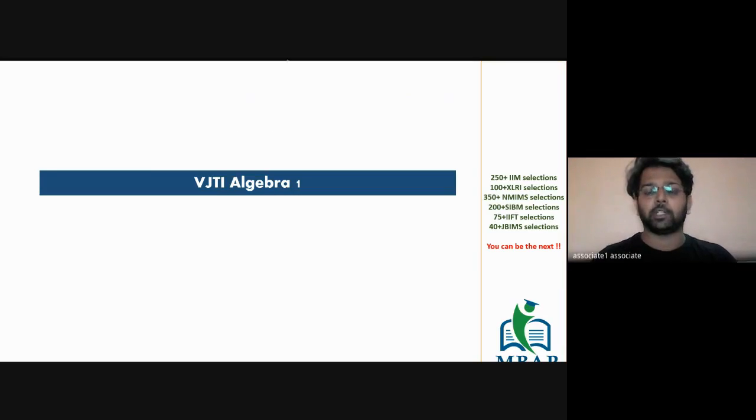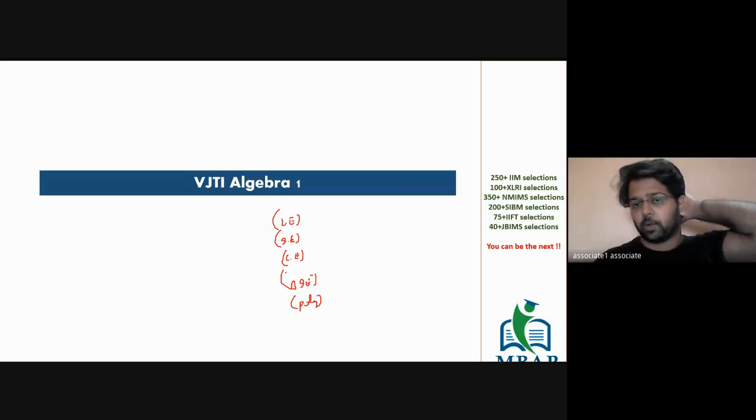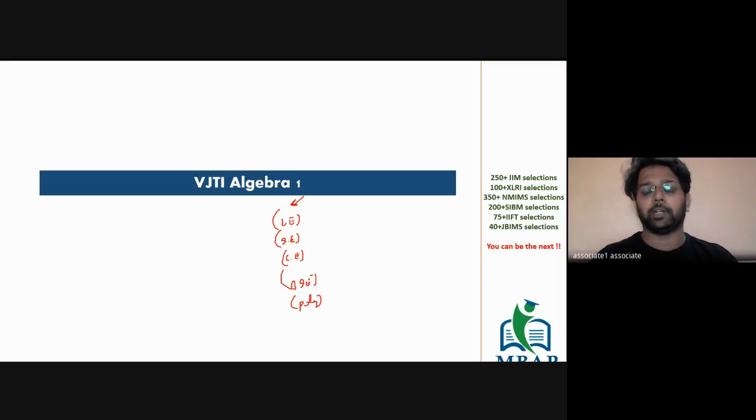To categorize equations, you have learned a bit in your school days really well, which was basically categorization on the basis of degree of the equation. On the basis of degree, you have got linear equation, quadratic equation, cubic equation, then biquadratic equation, and you can also term them as polynomials. So one way of classification of equations will be on the basis of degree of the equation. Second will be on the basis of number of terms.